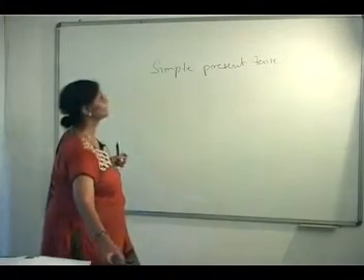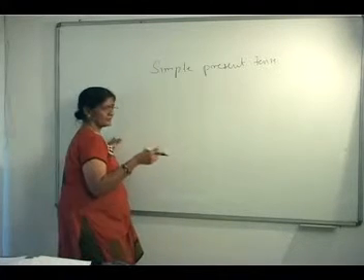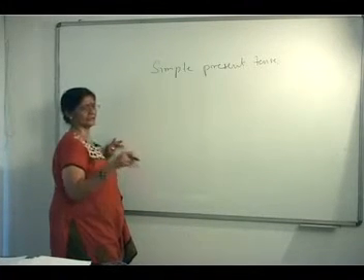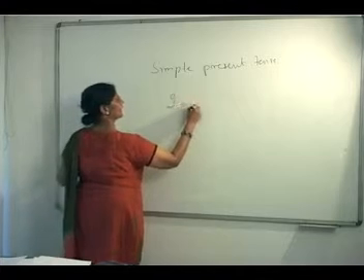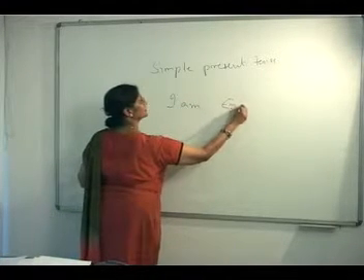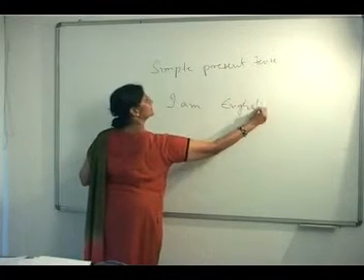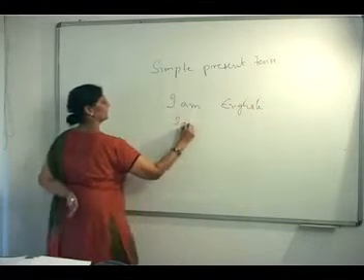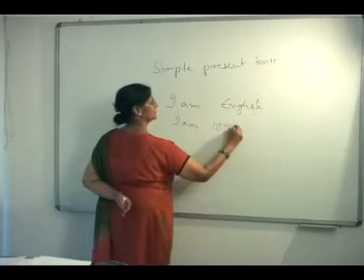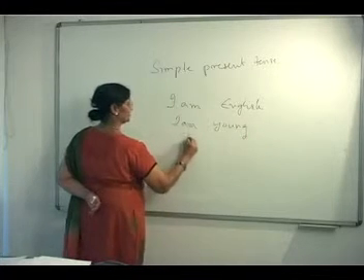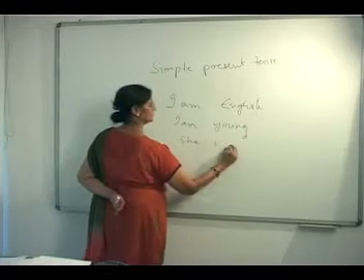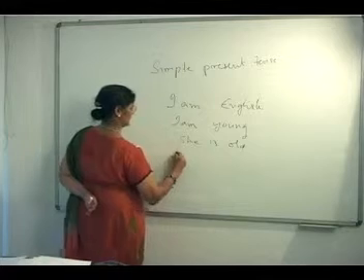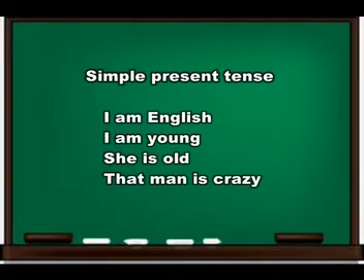And you can also use simple present to talk about the current affairs. I am English, or I am young. She's old. That man is crazy.